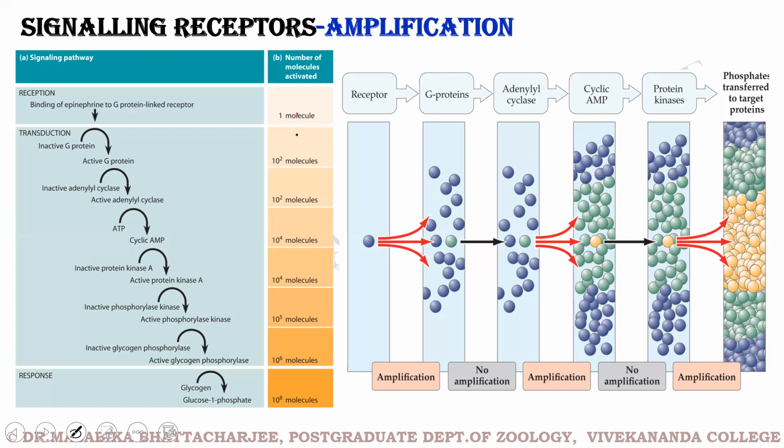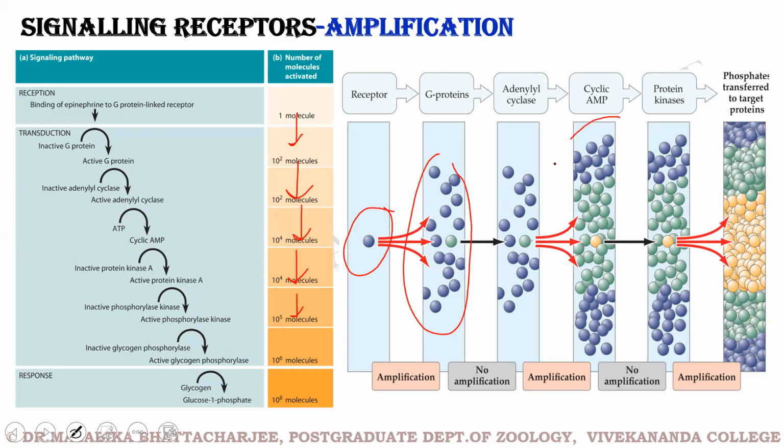But as the signaling moves downstream, you see in each step, more and more molecules are being involved. More and more molecules are being activated. It started with one receptor, and then we are seeing multiple proteins being activated all together.